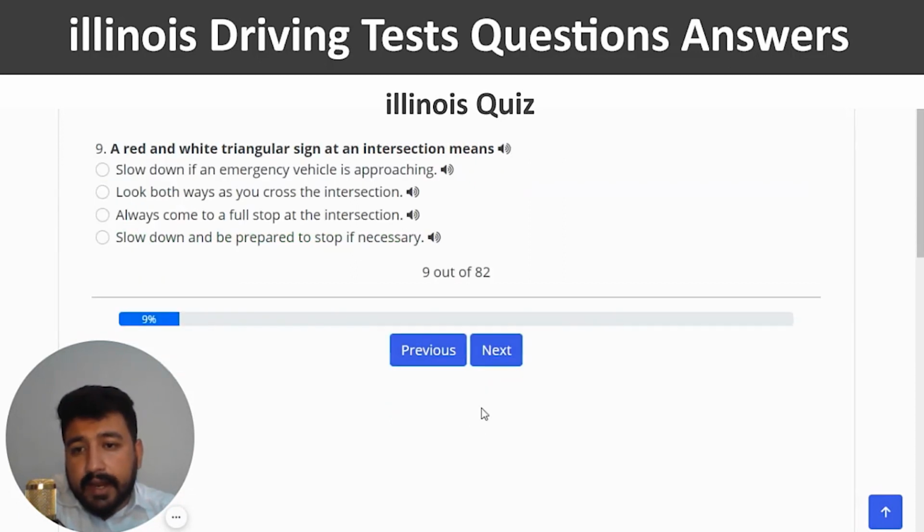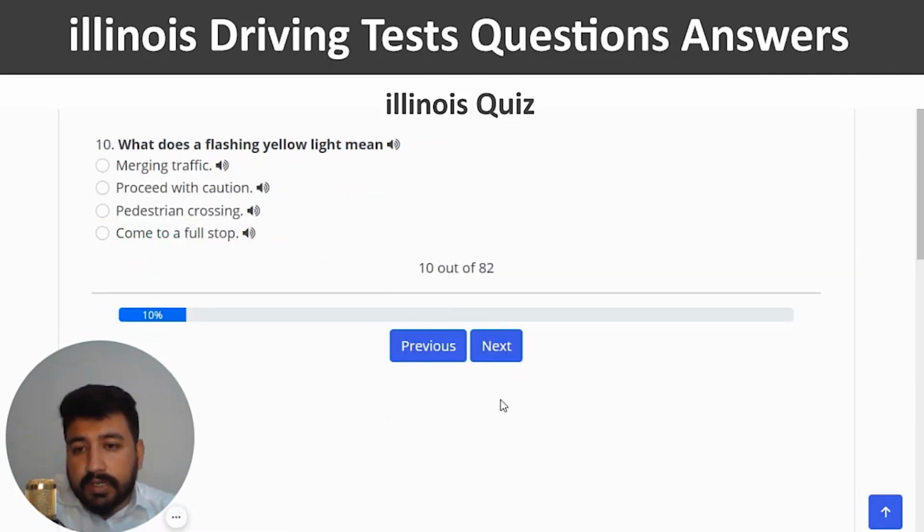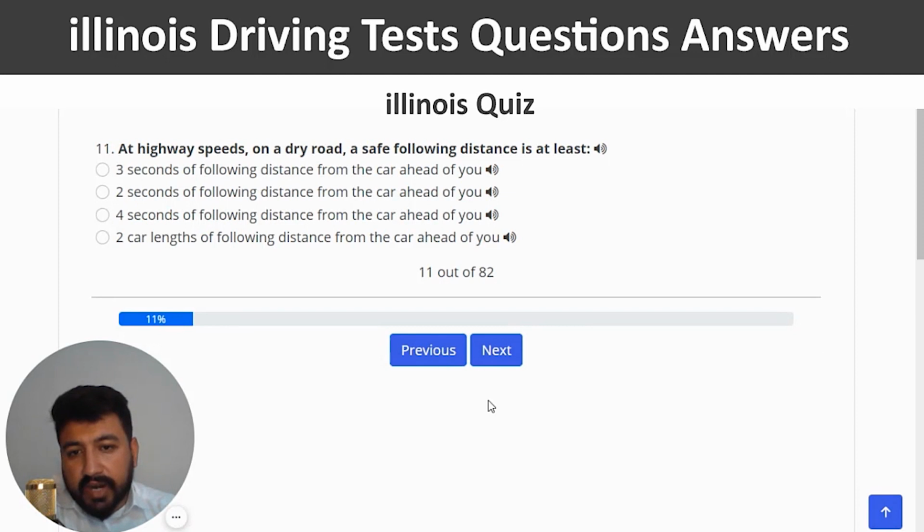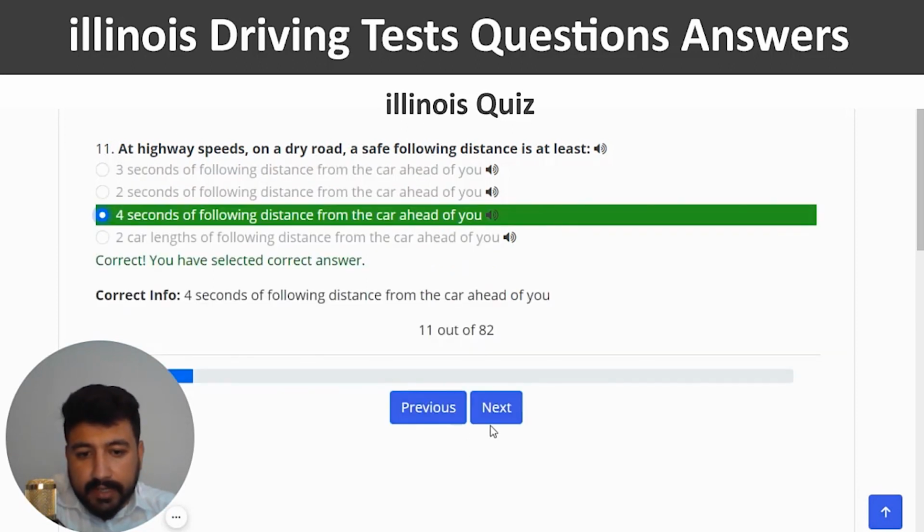Next. A red and white triangular sign at an intersection means... The right answer is slow down and be prepared to stop if necessary. So last option. And next. What does a flashing yellow light mean? The right answer is proceed with caution. So second option. Next. At highway speeds on a dry road, a safe following distance is at least... The right answer is 4 seconds of following distance from the car ahead of you. So third option. Correct. And next.